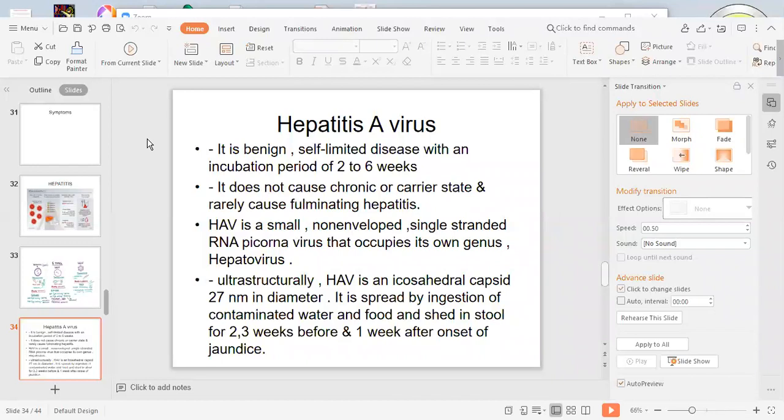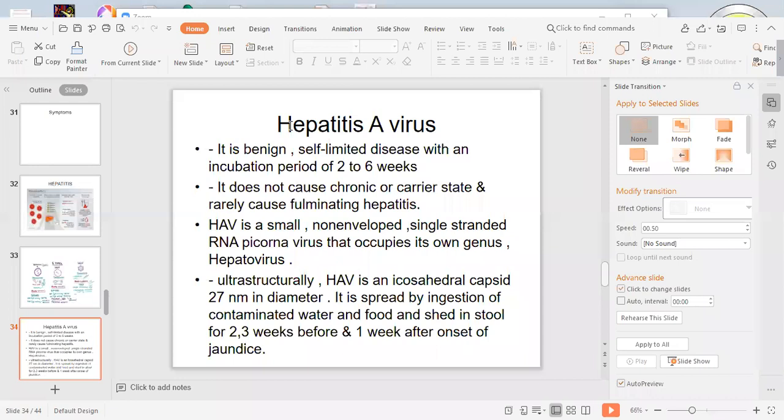Ultrastructurally, this HAV has an icosahedral capsid that is 27 nanometer in diameter.